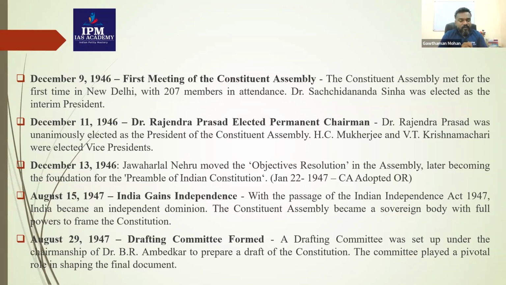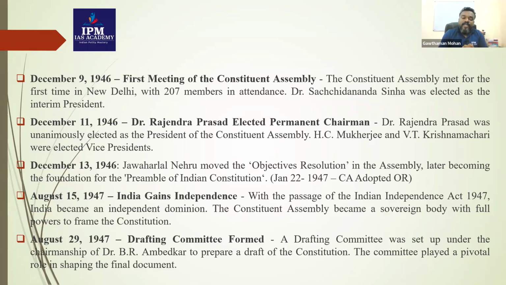Now, August 15, 1947, we knew that India got independence. Okay, with the passage of the Indian Independence Act 1947, India became an independent dominion, and the Constituent Assembly became a sovereign body with full powers to frame the constitution. So this has to be very clear in your mind. Our Constituent Assembly was framed before we got independence. Okay, 1946, we started our Constituent Assembly, but India got independence in the year 1947 only.